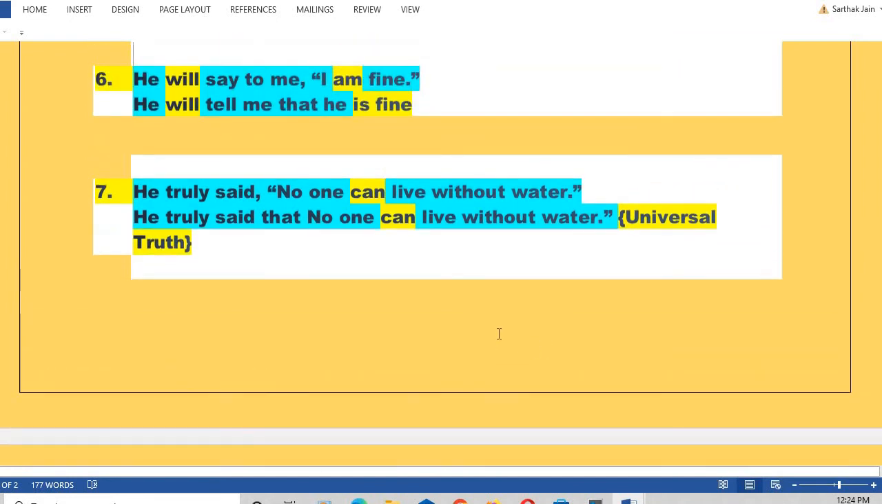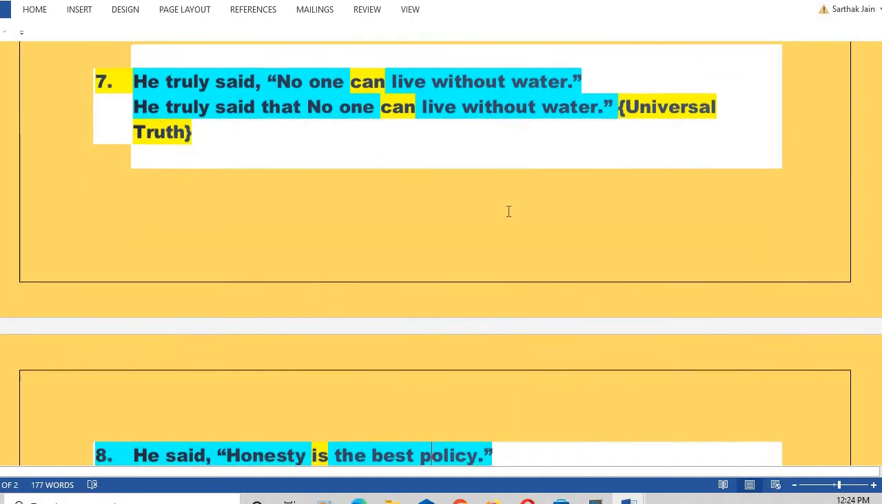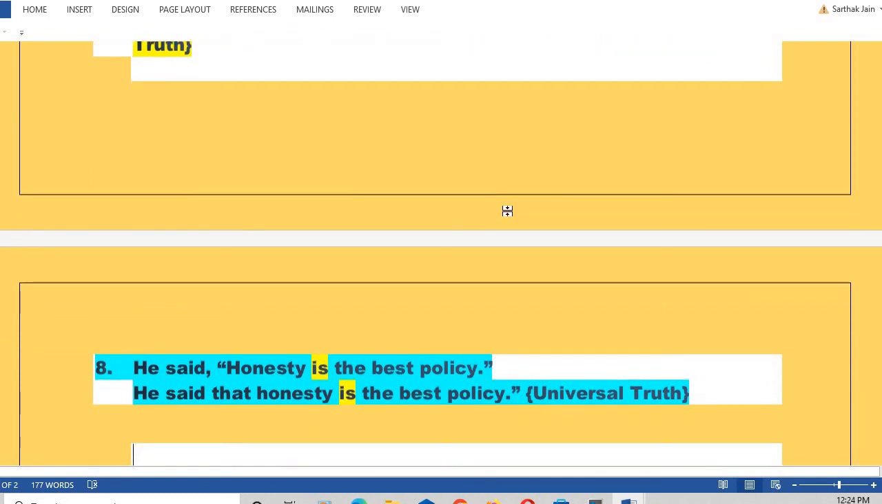Okay, seventh one. He truly said, no one can live without water. Now this is a universal truth. Can anyone live without water? Never. Okay, when there is universal truth in the reported speech, then also the tense remains unchanged. Rest of the changes will be done.